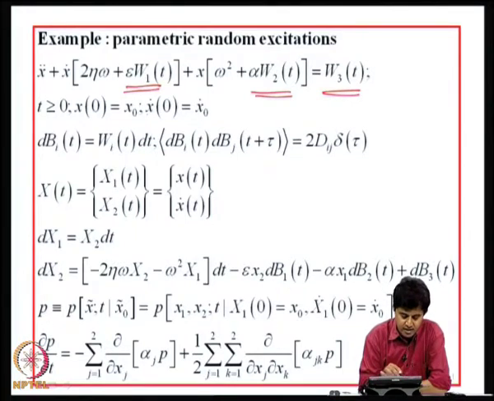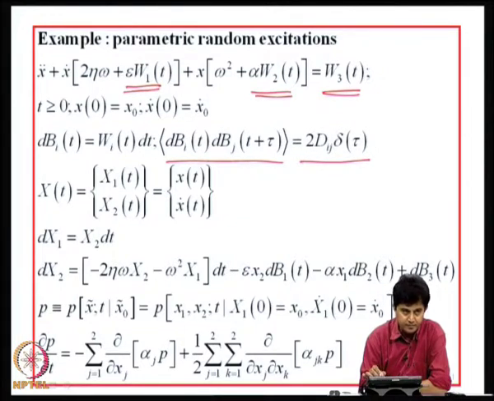So, again I consider system starting from x naught and x naught dot, and the 3 random white noise processes I will assume that they are all correlated, and this is the matrix of cross covariance functions. So, E[dB_i(t) dB_j(t+τ)] is 2 d_ij Dirac delta of tau.